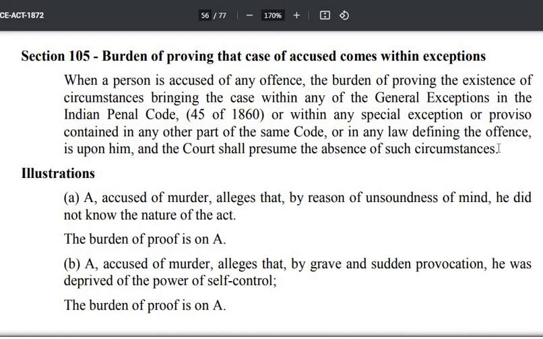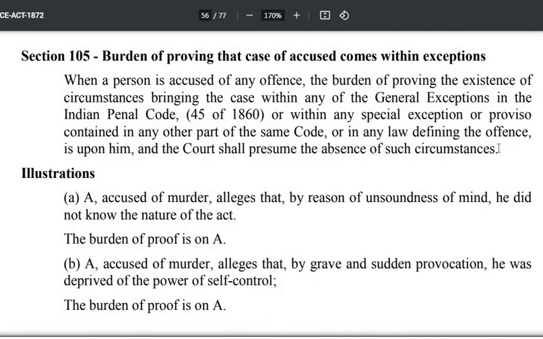Plus there may be certain specific exceptions. For example, in Section 300 you have got 5 exceptions. Then there may be certain provisos also. For example, in Section 499 there are 10 provisos. So in that way there may be any proviso or exception to any section, or the general exceptions.